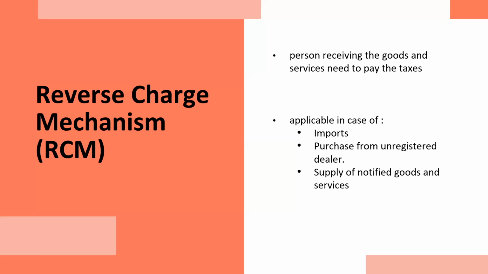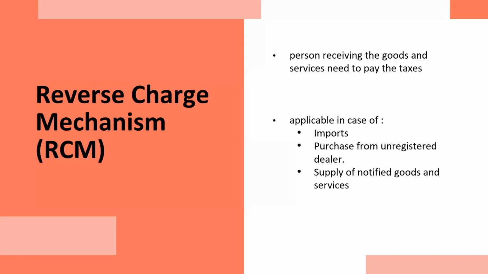They will keep the tax amount with themselves. That is, they will keep 18 lakh with themselves. They will pay 1 crore to Amitabh Bachchan and pay 18 lakh to the government in the name of the taxes. So this is what reverse charge mechanism is. This is applicable in 3 cases.